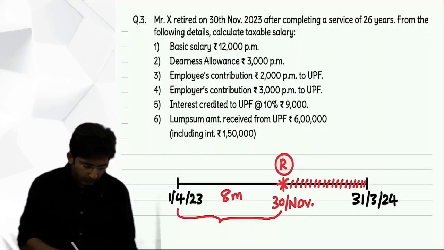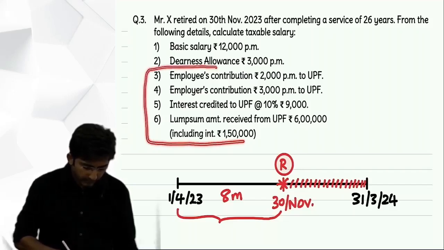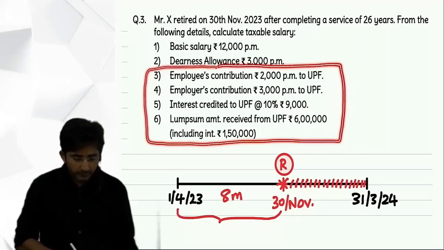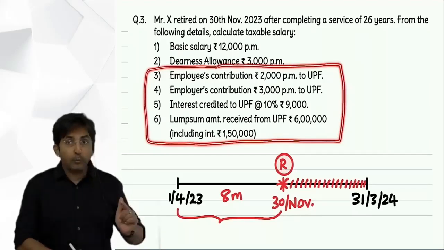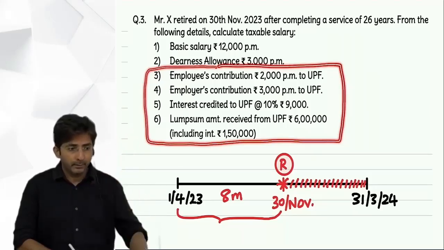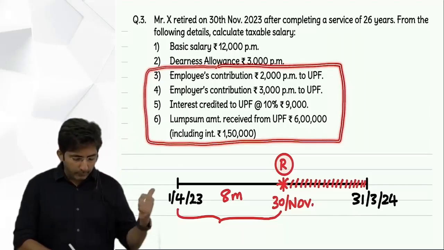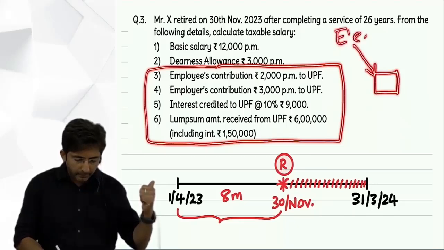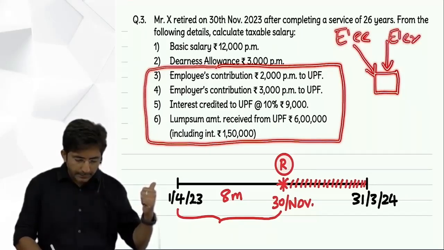Now look at this. Tell me the effect of all these 4 points together. Actually, you should be able to visualize these 4 points in the form of a drawing. Tell me in my drawing how these 4 points will appear. Our drawing was like this. Employee contribution, then employer contribution, correct? Then interest.